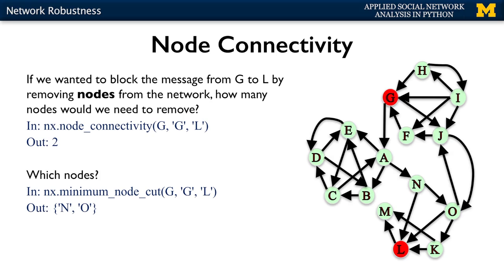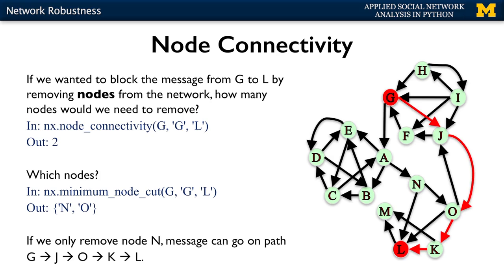So this says that you have to remove at least 2 nodes, and here are 2 options for that, N and O. Now let's do some sanity checking here. What if we were only to remove node N? Then can we still find a path that goes from G to L? And the answer is yes, you could take the path GJOKL. On the other hand, if we were to only remove node O, then can the message still make it?